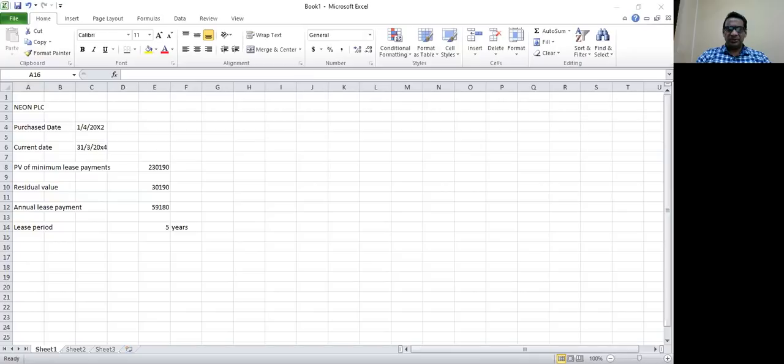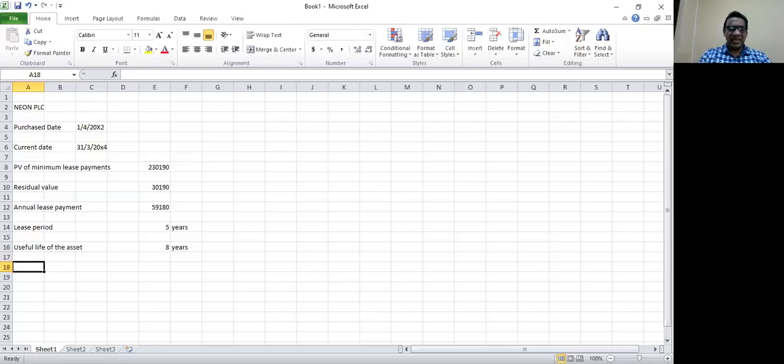Then we are told the useful life of the asset is 8 years. For a lease term of 5 years, the useful life is 8 years.